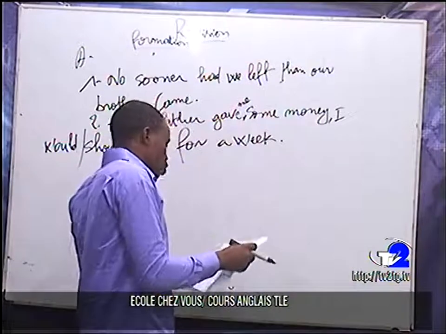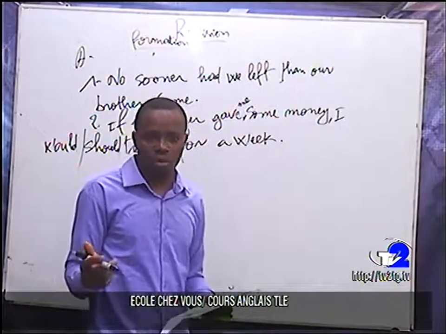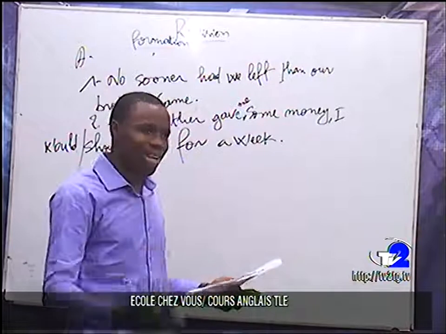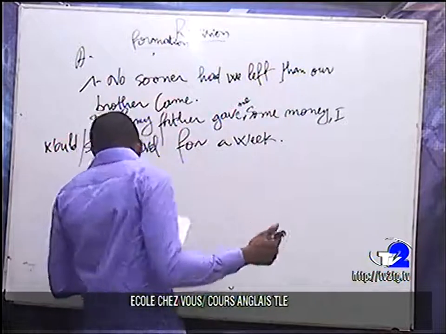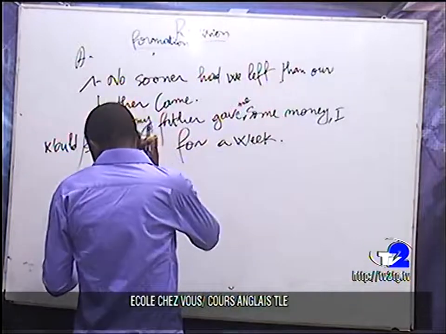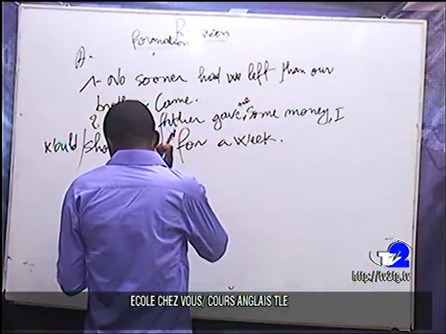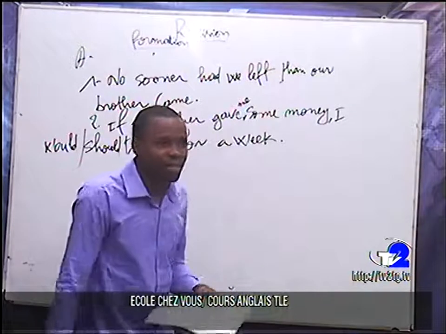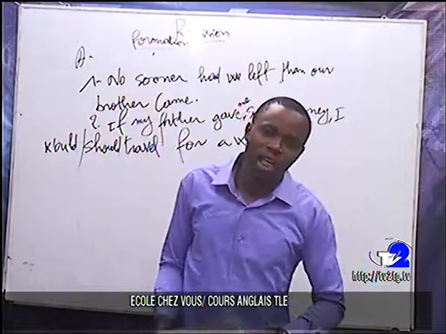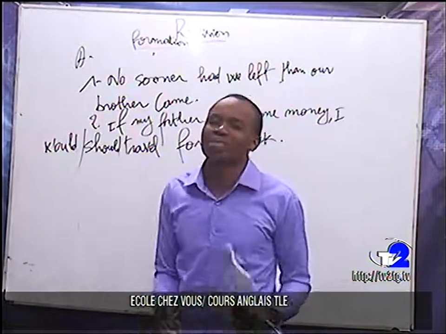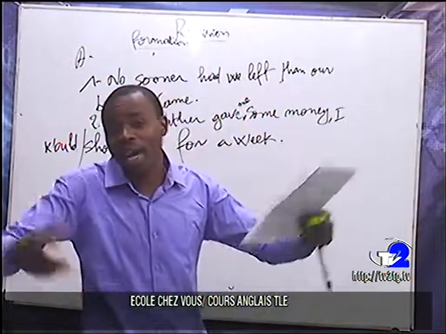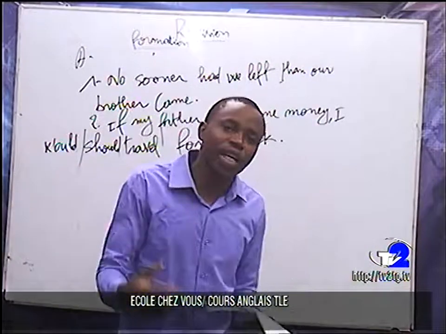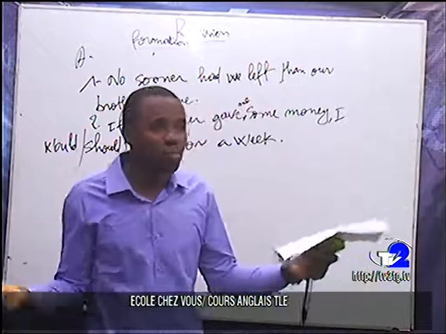So we just revised the if clause, the 3 types. Let us move on. It is high time all students to do their homeworks. It is, in fact, an expression: it is high time. So this one you have to bear in mind. Very simple.